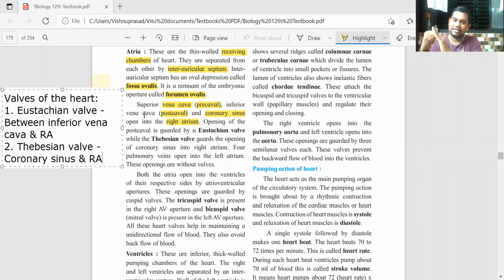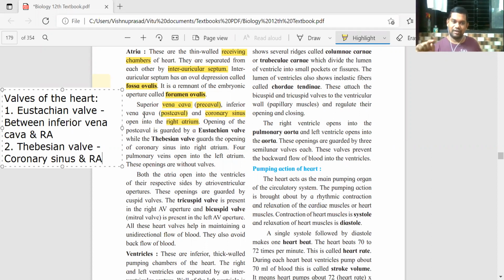But this one is against gravity, so to prevent backflow there is a valve. Understood the planning? Unnecessary things have not been placed anywhere. Every part has some function.